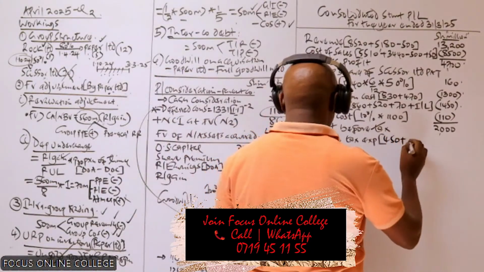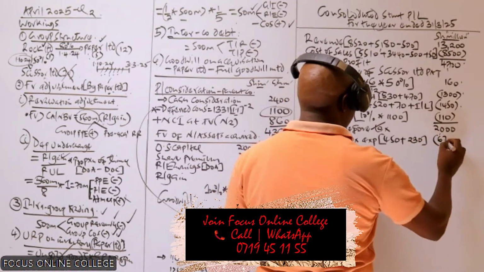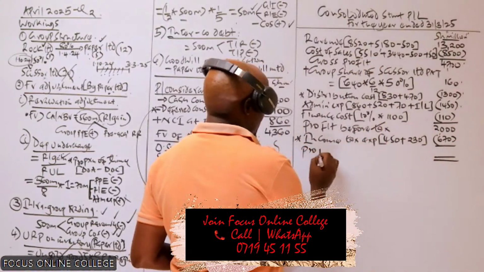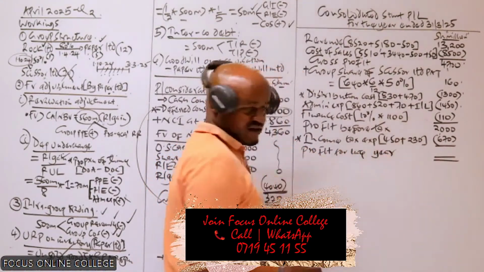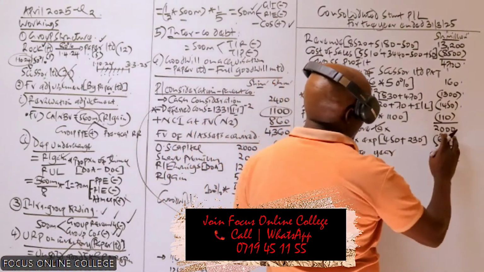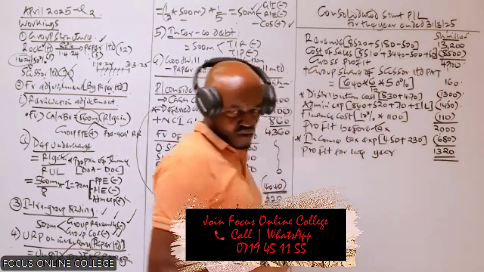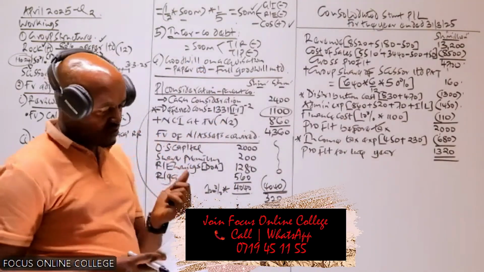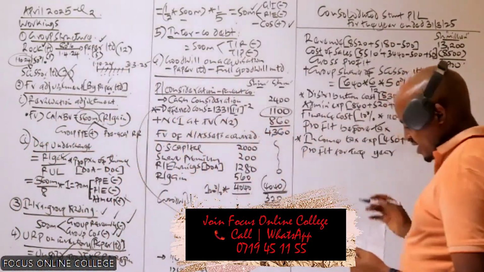You take that of the parent and that of the subsidiary. And this will give us what? This will give us 670. And basically we get what? We get profit for the year, which will be 680, which will give us 1320. Yes. So basically in our case we are done, and that's what was required.